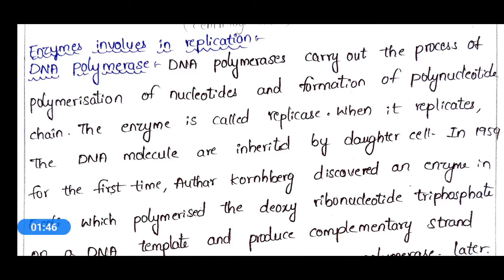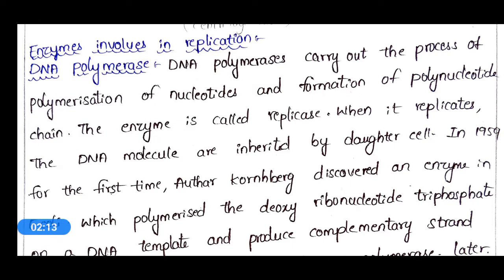Apart from DNA polymerases, other enzymes like DNA helicase, topoisomerases, primases and DNA ligase are also essential for the completion of the replication process. First, let's see the major enzyme, that is DNA polymerase.